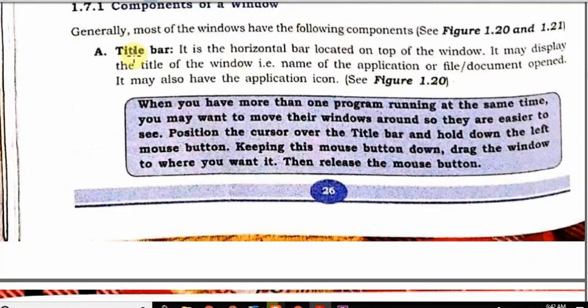First is title bar. It is the horizontal bar located on the top side of the window. It may display the title of the window, that is the name of the program. Like if I am pointing my mouse cursor to my title bar, you can see here I am using this tutorial for class 9 computer class, and in order to record the tutorial video and audio, I am using Adobe Premiere software.